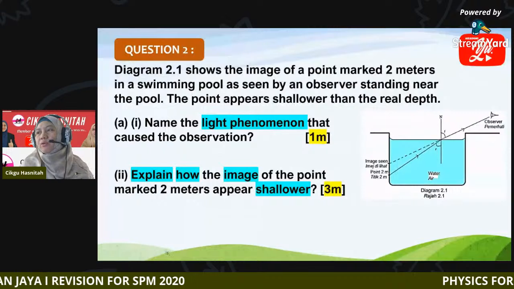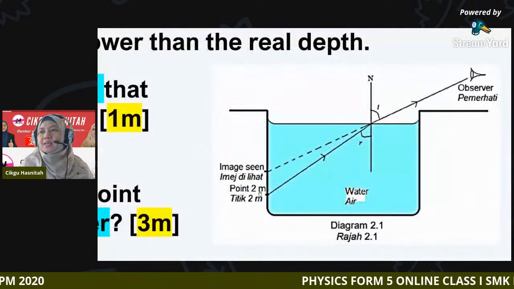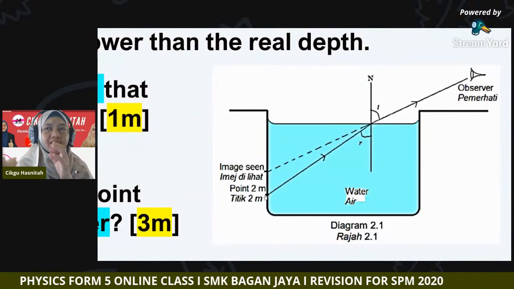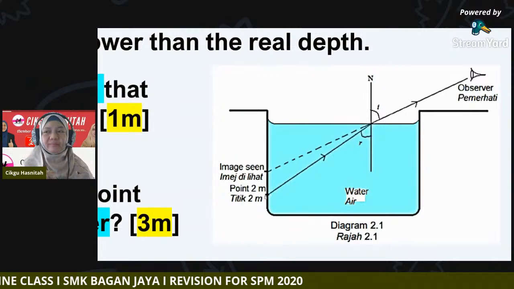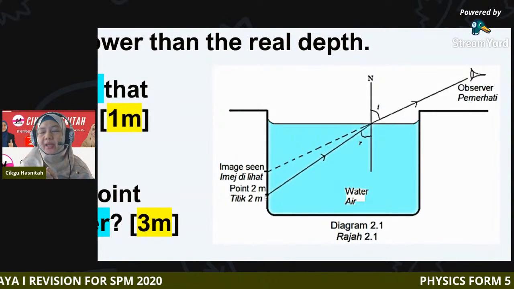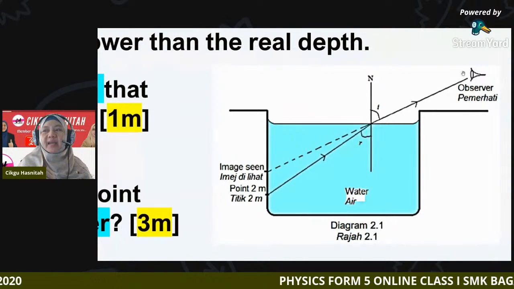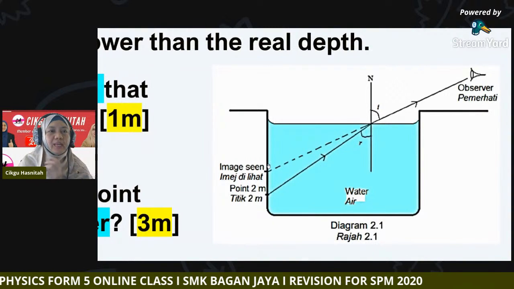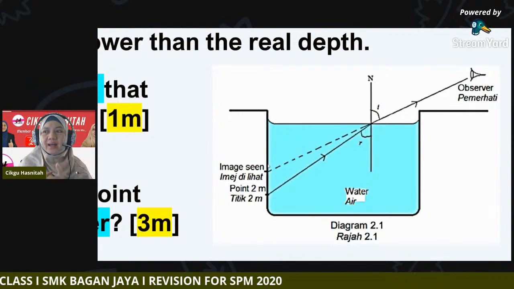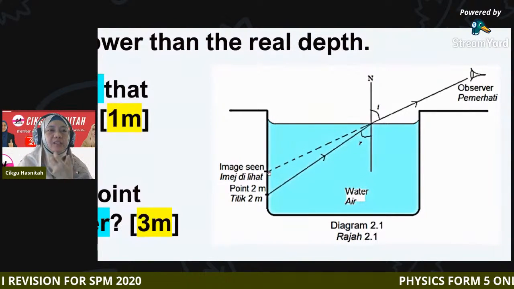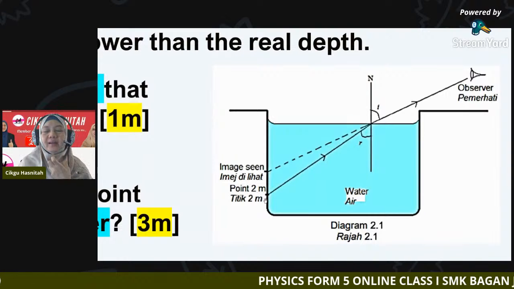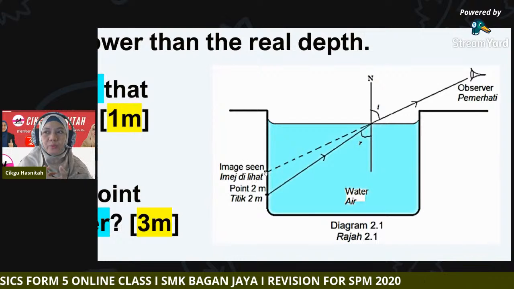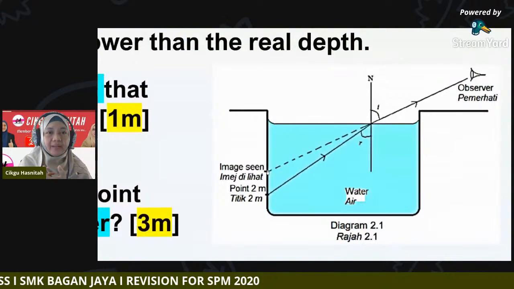Okay, so I zoom in on diagram 2.1 for you. This is the 2 meter, which means the actual depth, the real depth of the object. This is where the observer stands, and the dashed line shows how the image appears in his eye. It appears to be shallower than the real depth. So 2 meters is the real depth. The image seen is at what we call the apparent depth.